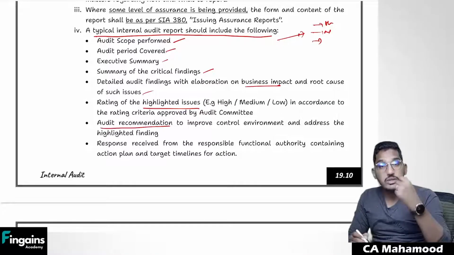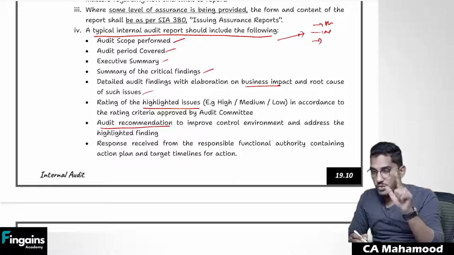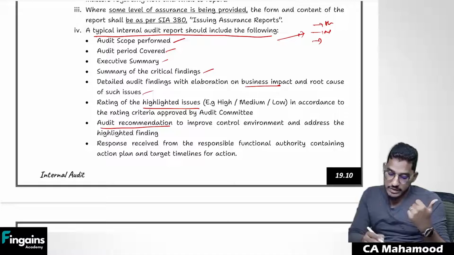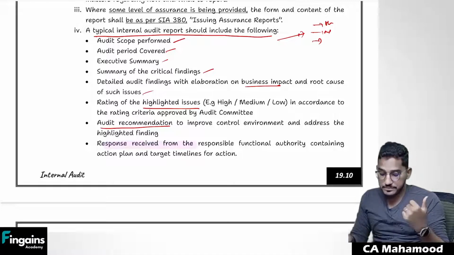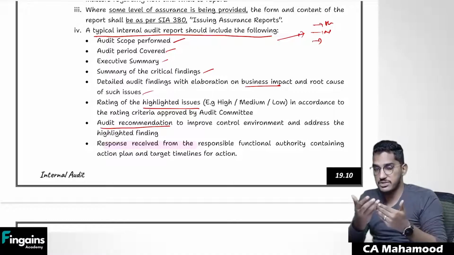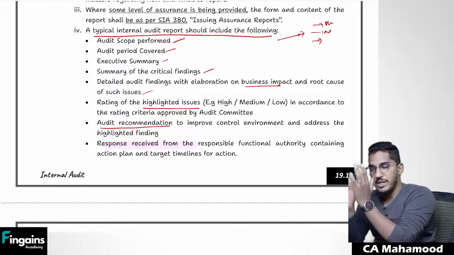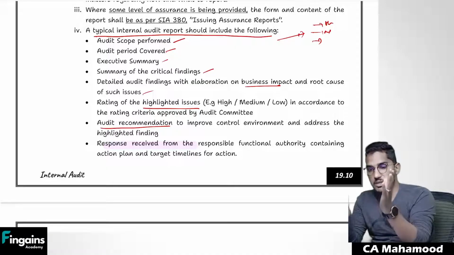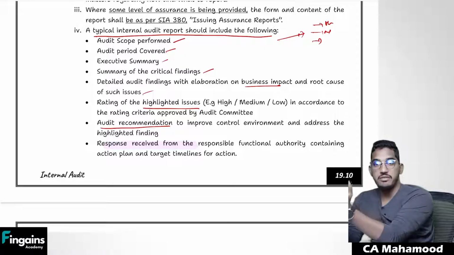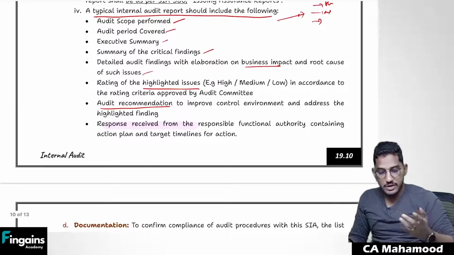In addition to that, you have to give recommendations also. As I have told, never stop with reporting only findings as an internal auditor. We have to even give recommendations. And along with that, what responses you have received from the management. You told rectification actions, you gave suggestions. What responses did you get? Did the management give you any timeline? Did the management say, okay sir, suggestion number 1 we will implement within 1 month, suggestion number 2 within 15 days? So what replies you have received from the management, that also you have to include.